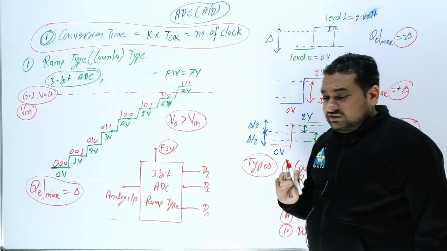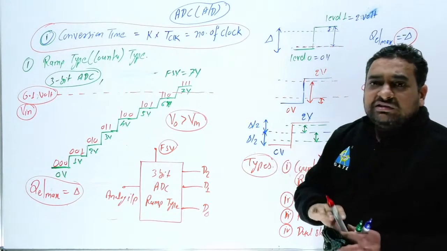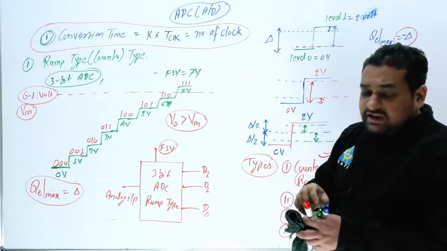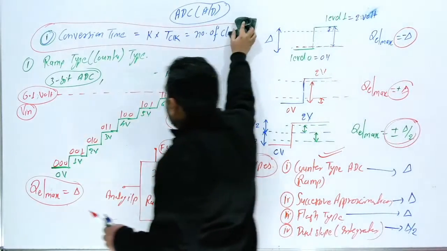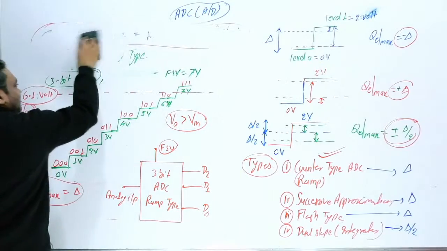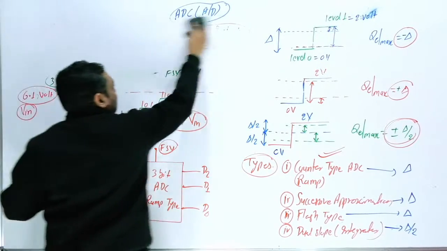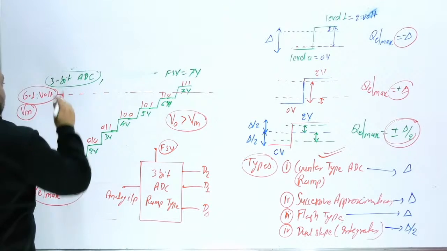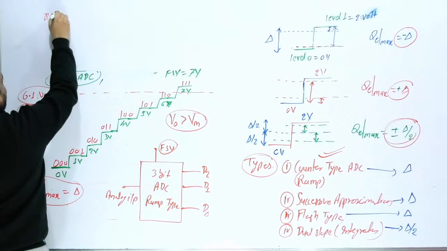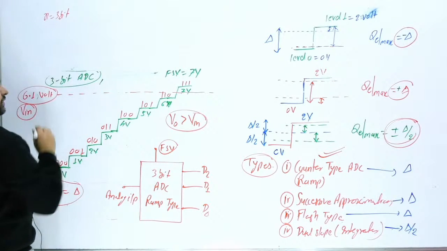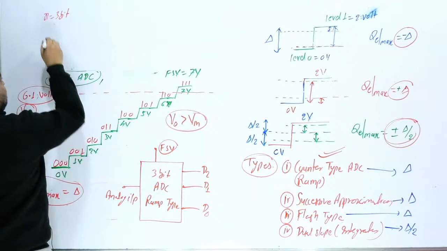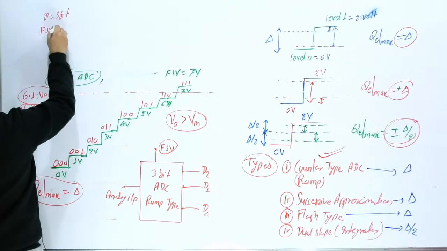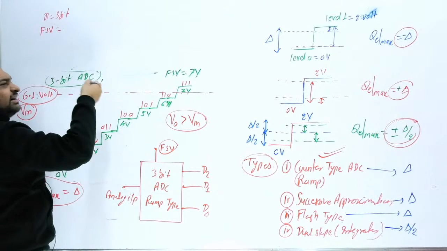If the examiner asks you the same question in a theoretical way in ramp type, suppose we have n equal to 3 bit, and either they will provide you the full scale voltage, or V reference, or step size.